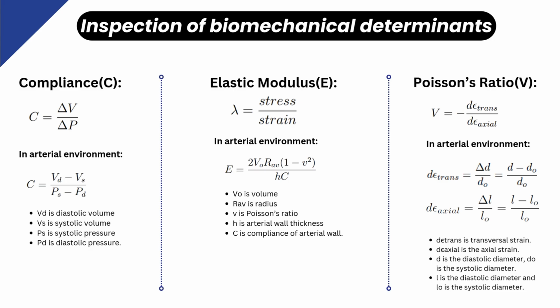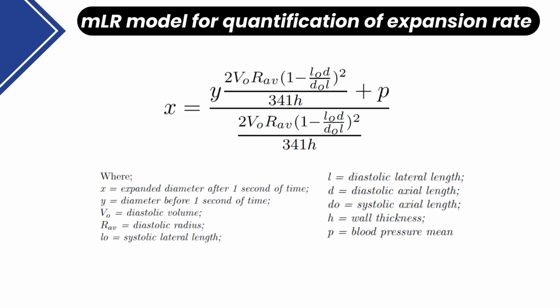We surveyed literature and listed out the following biomechanical determinants that directly contributed to the inertial expansion. Then we modified those biomechanical determinants to make them more suitable for the arterial environment. Then we substituted these mathematical determinants into a correlative function of Laplace's law in the vascular system, which states that the diameter of the blood vessel is inversely proportional to the wall thickness of the blood vessel.